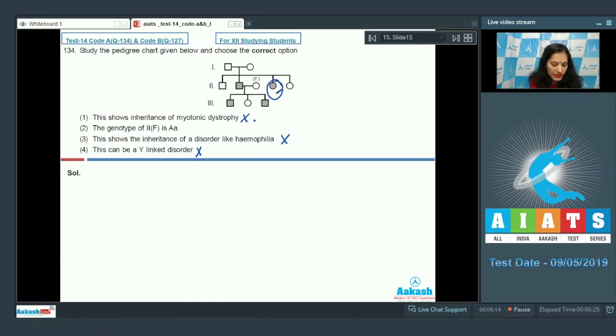Second, the genotype of second F is capital A small a. Yes, the genotype of this female should be capital A small a. Why? Because its progeny is also affected. So the correct option for the given question is option number 2. Let's move to the next question.